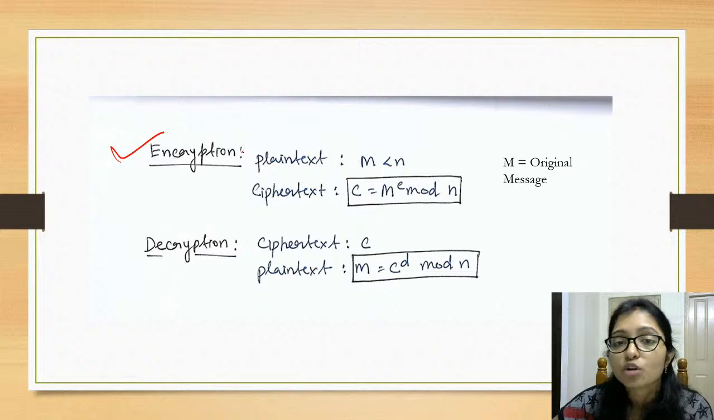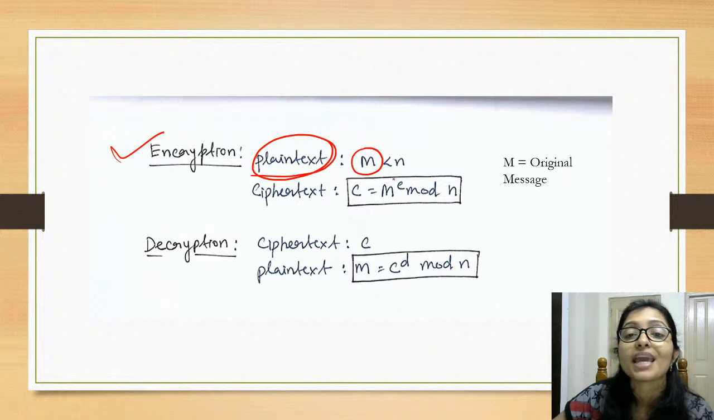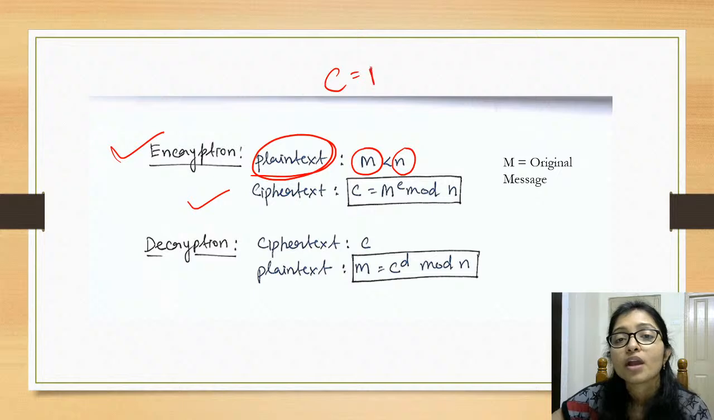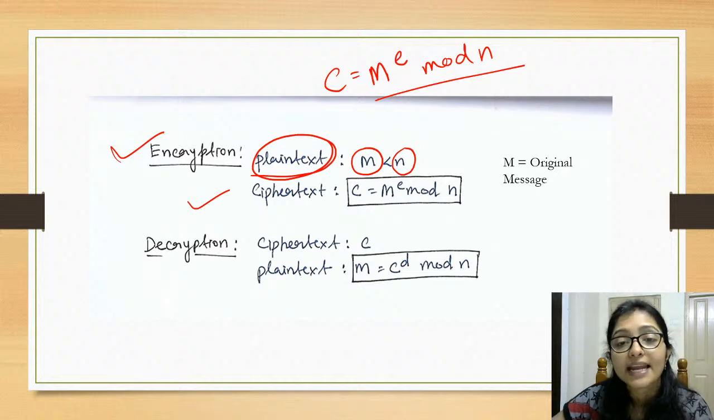Now encryption, how to do the encryption? That is the plain text. What is the plain text? M is the original text, and M should be less than N. And ciphertext, how to get the ciphertext? That is C equals M to the power E mod N. And the plain text will be M, which is C to the power D mod N.